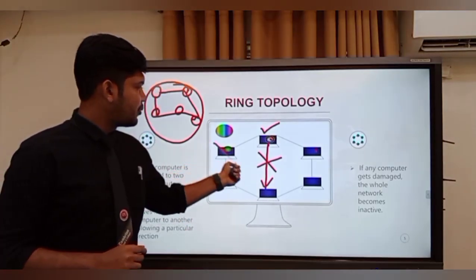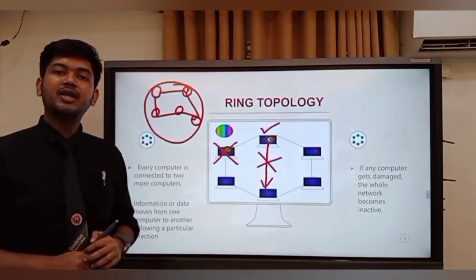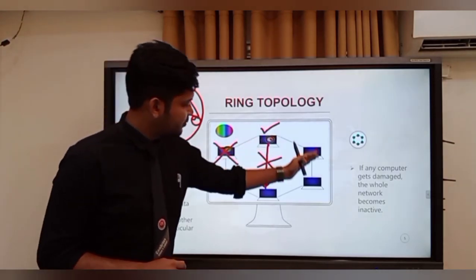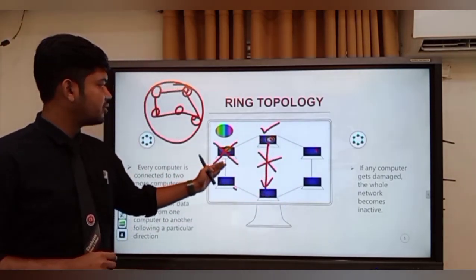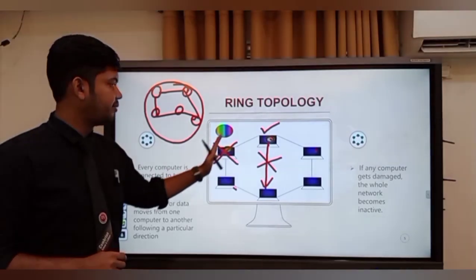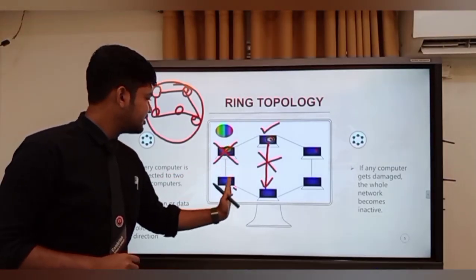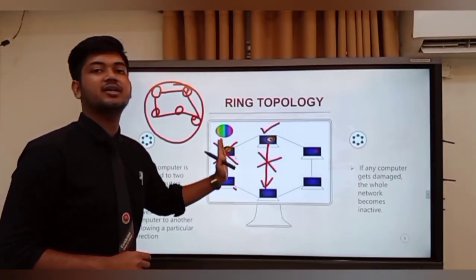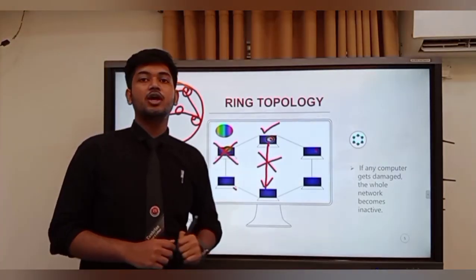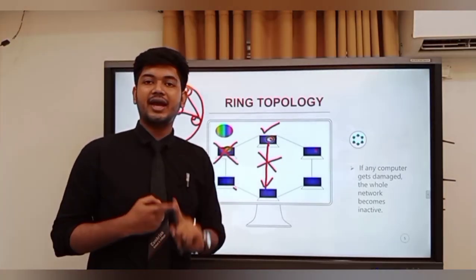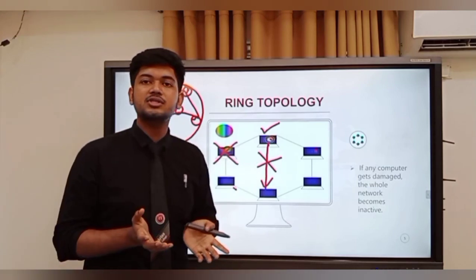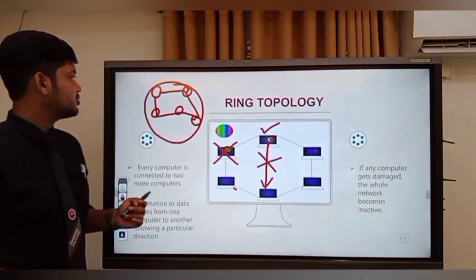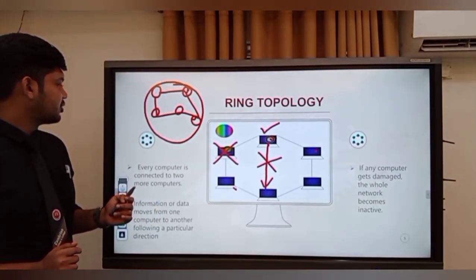Suppose if this computer gets damaged, then what will happen? The network will transmit data in this way, and after the damage point, the transmission cannot proceed further because there is a damage. So if one computer gets damaged, then the whole network system will collapse. So that is all about ring topology.